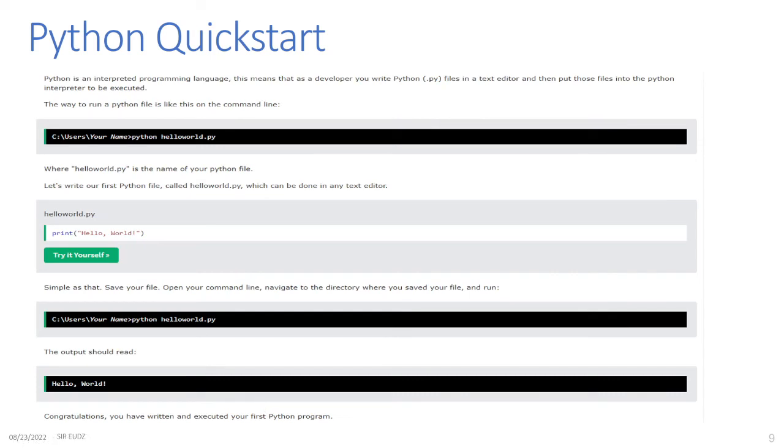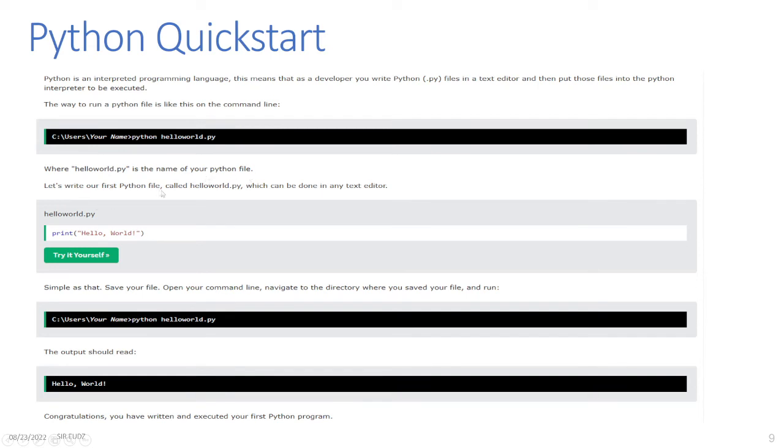Python Quickstart. Python is an interpreted programming language. This means that as a developer, you write Python or .py files in a text editor and then put those files into the Python interpreter to be executed. The way to run a Python file is like this on the command line: we just type python, followed by the file name, where helloworld.py is the name of the Python file.